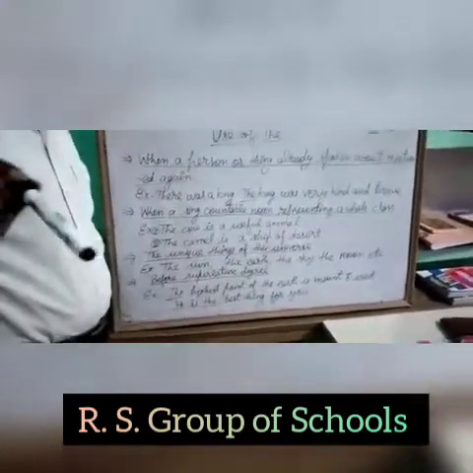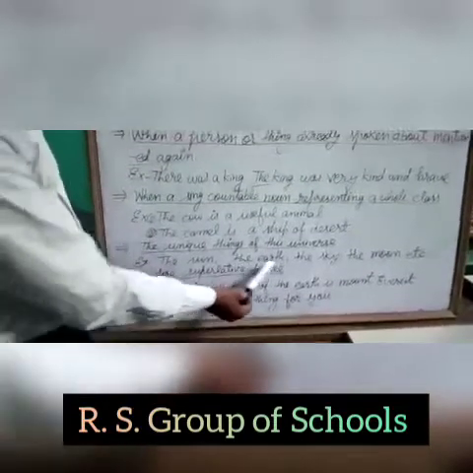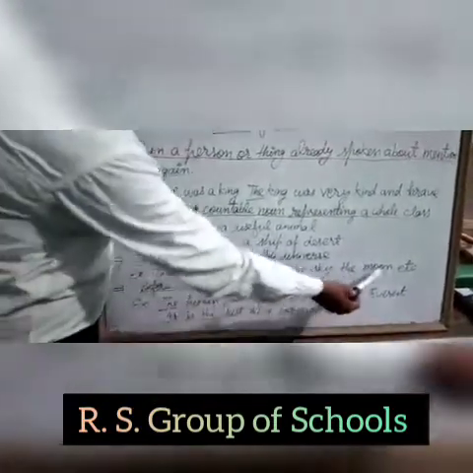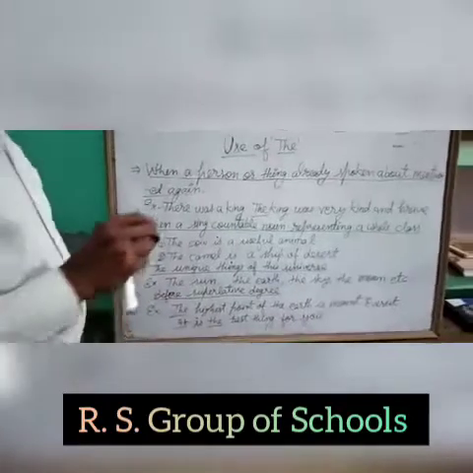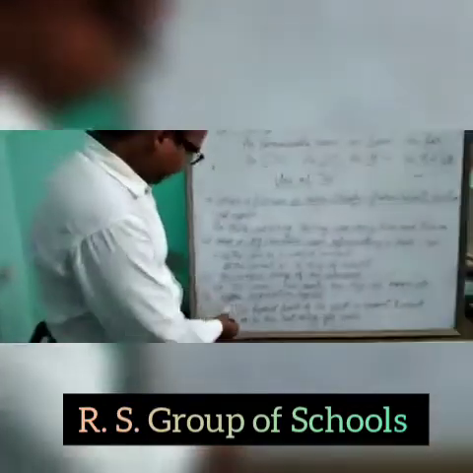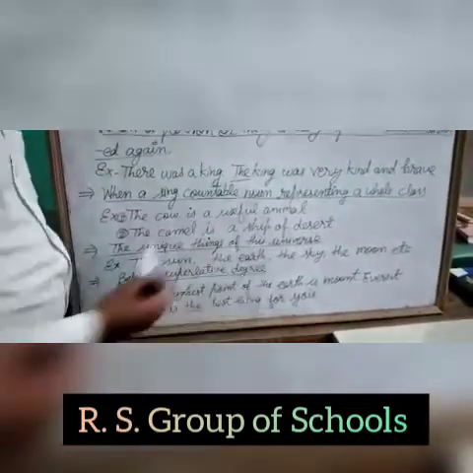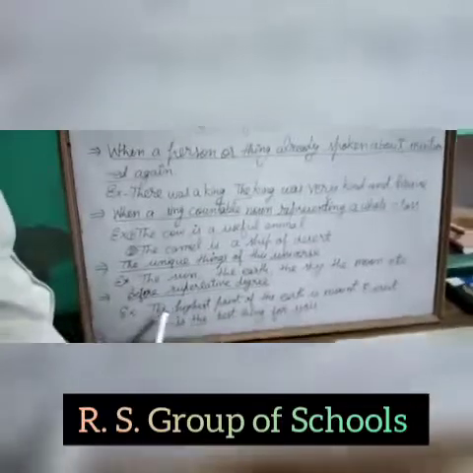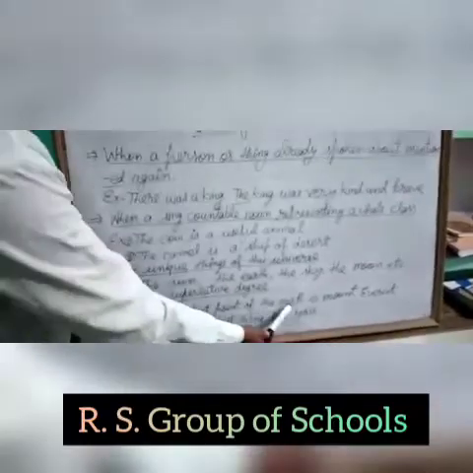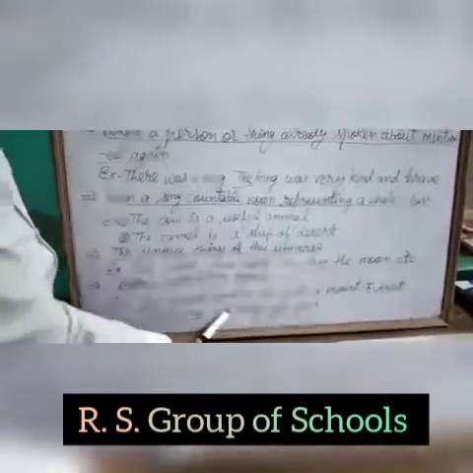For all the unique things of this universe, we will use the: the sun, the earth, the sky, the moon. These are unique of their own kinds. Also before superlative degrees, like the highest point of the earth is Mount Everest. It is the best thing for you.